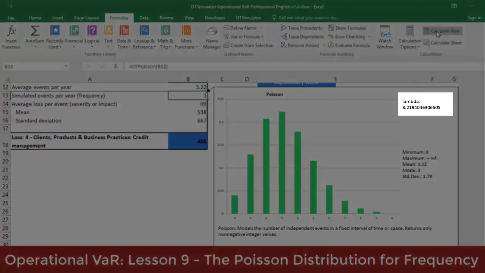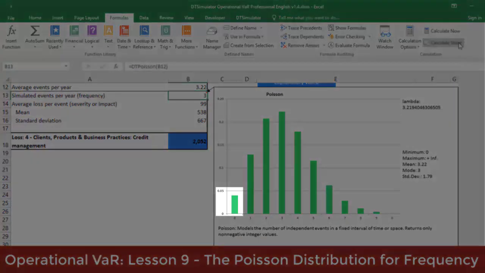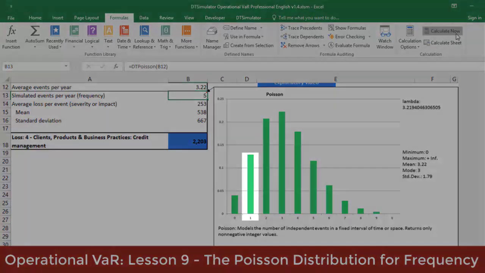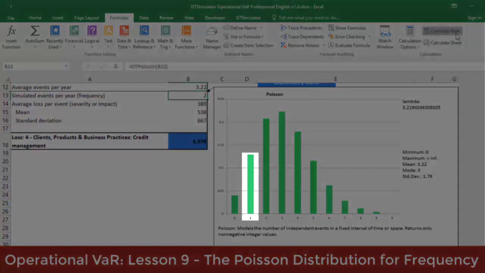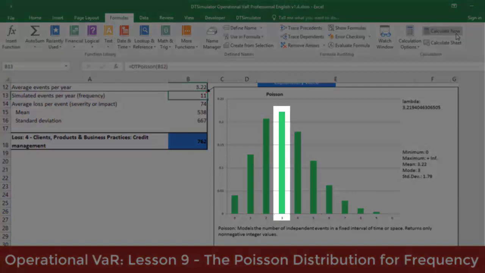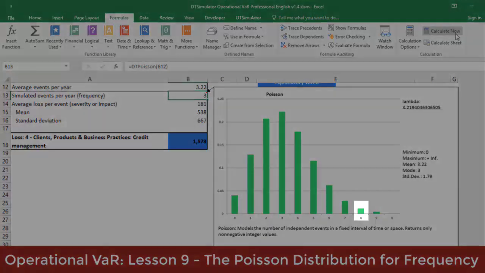Since the annual average of events is 3.22, there is only about a 4% probability that there are no events. On the other hand, there is a 13% probability that exactly one event will occur per year, given that lambda, the annual mean, is 3.22. The number of events that would occur most frequently is 3. In approximately 22% of cases, this Poisson would generate 3. Exactly 8 events per year would occur in only 1% of cases.